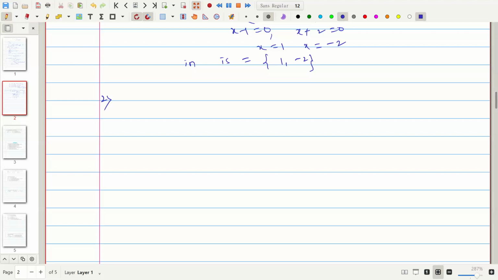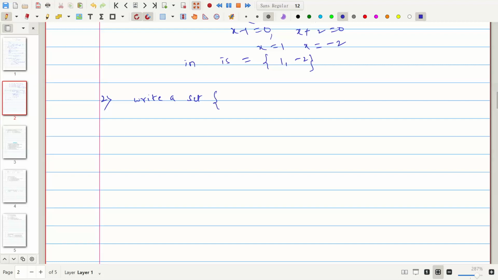So, second numerical. Write a set in roster form. The set is given in set builder form.